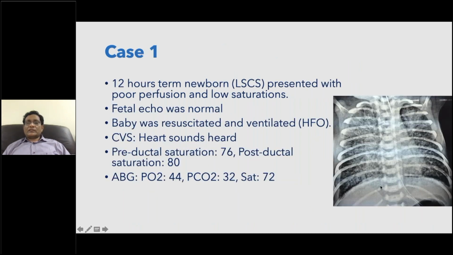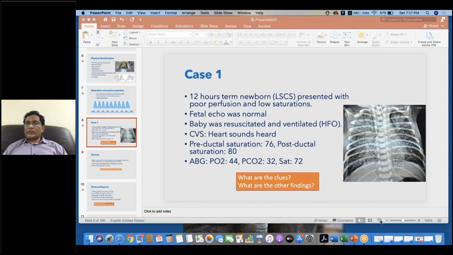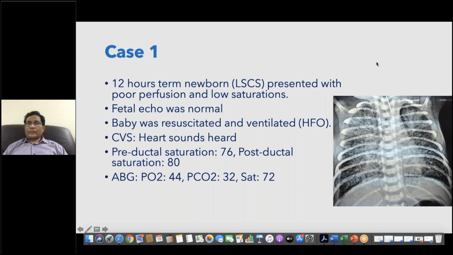Let us look at some of the examples here. This is a 12 hour old baby presented with poor perfusion and low saturation. The fetal echo was normal, and you can see the preductal saturation is 76 and postductal saturation is 80. I'm just trying to open the chat box. If you are putting in the chat box, I'll be very happy to see that.